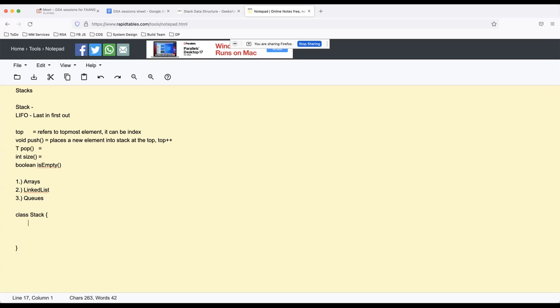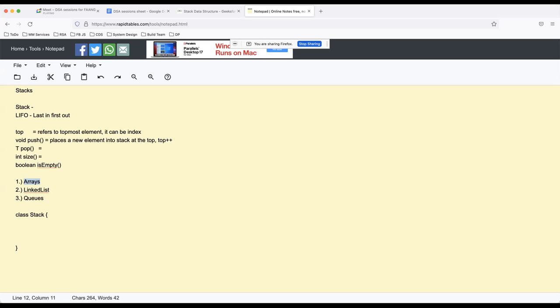Now can someone tell me what are the benefits and pros and cons of each approach? If I implement my stack with the help of arrays, what are the drawbacks and what are the benefits of that? With an array, the drawback is when you push an element, you have to shift everything.